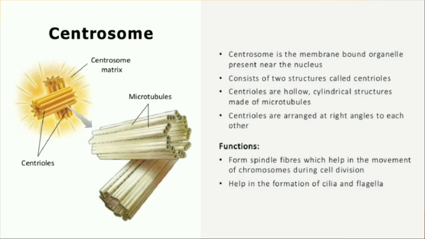And coming to the functions, they form spindle fibers which help in the movement of chromosomes during cell division, and they help in the formation of cilia and flagella. Cilia and flagella are the structures that help the cell to move, so they help in the formation of the organs which are helpful for movement. Okay, so these are the cell organelles.